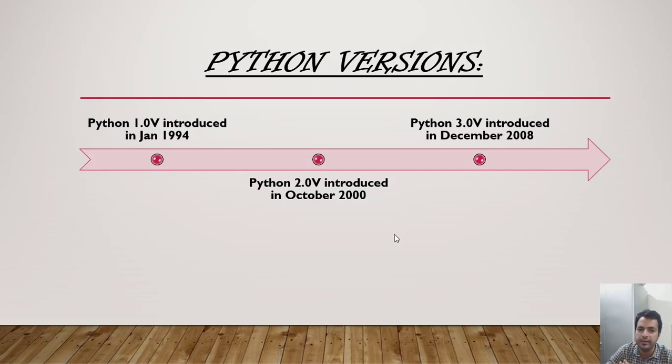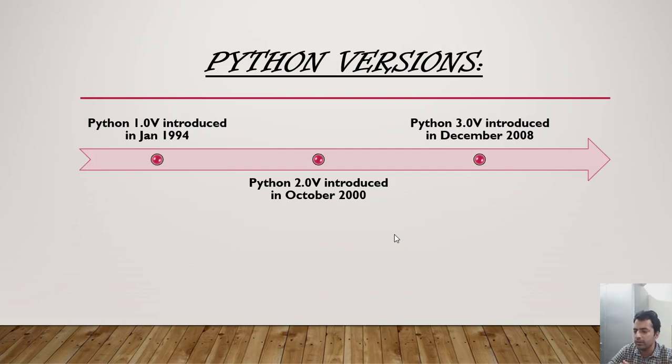The reason being Python 3 is not backward compatible. By backward compatible we mean that if there is an existing programming language and a new version of it comes into existence, then it can run all the programs which were written in the previous version of the language.